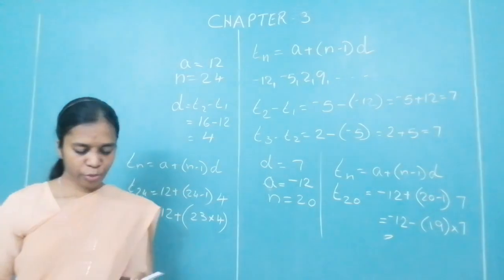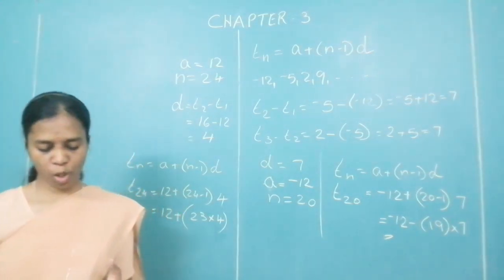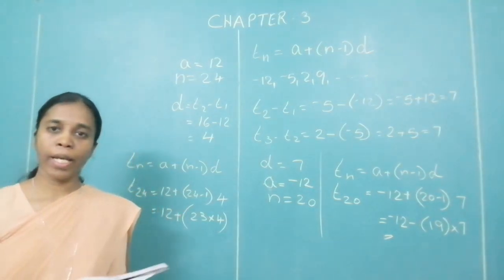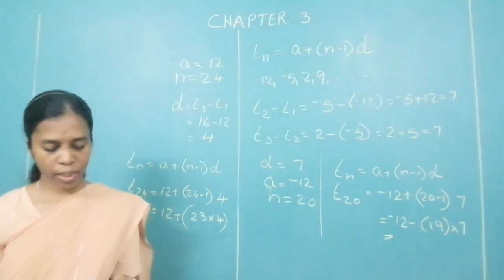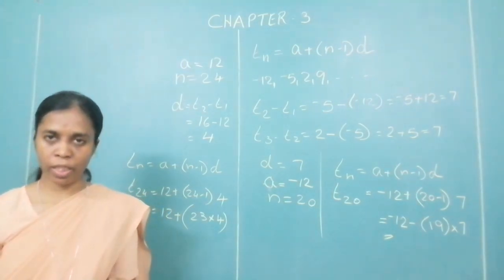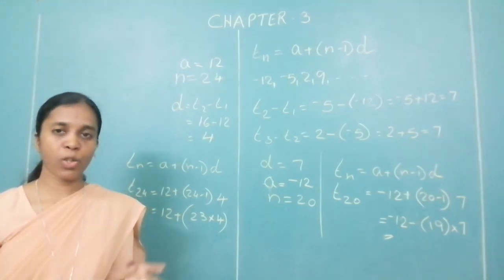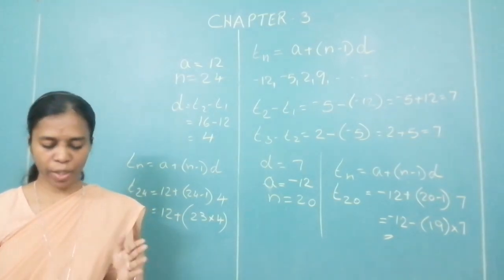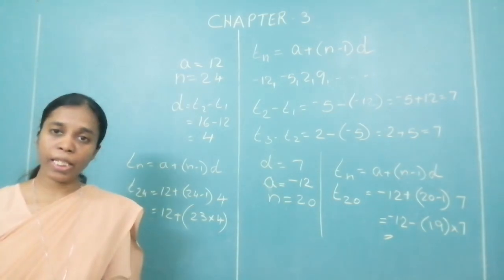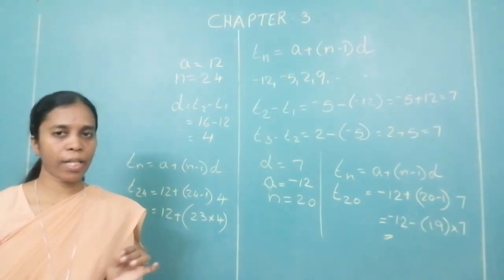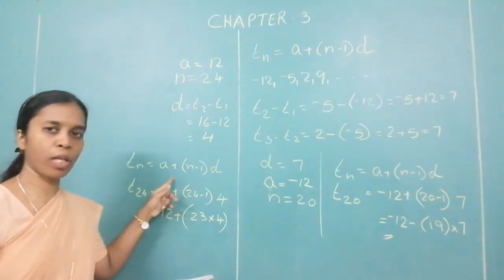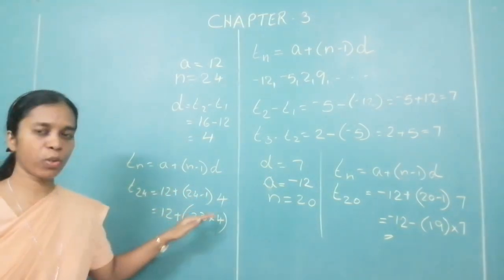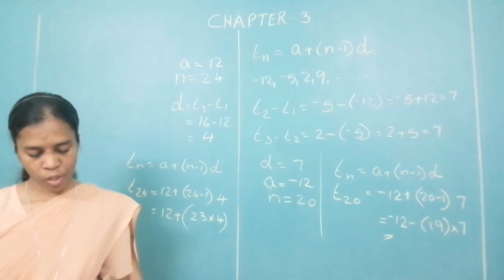Fourth question. Find the 19th term of the following AP. Again you are told it is an AP. So you can directly write a is equal to 7. Common difference, d is equal to T2 minus T1. Find out how much it is. 19th term, so that is n. n is equal to 19. So Tn is equal to, write the formula. Now substitute the values, get the answer.